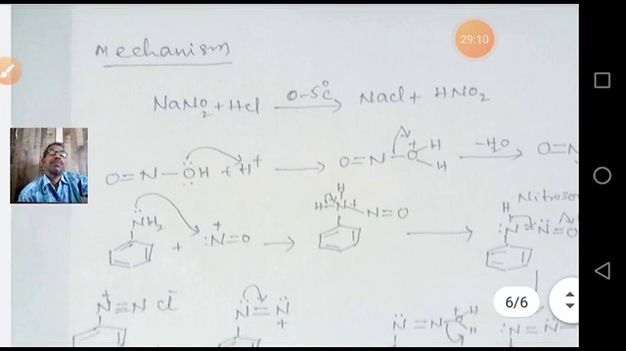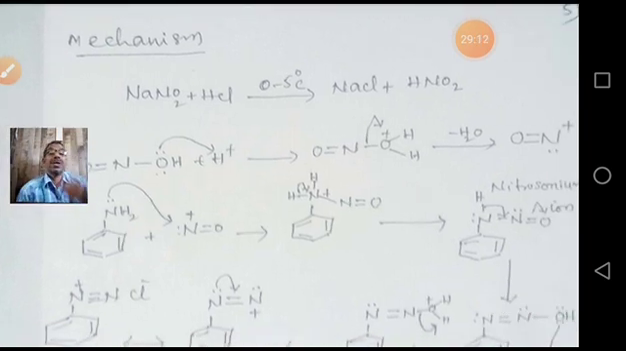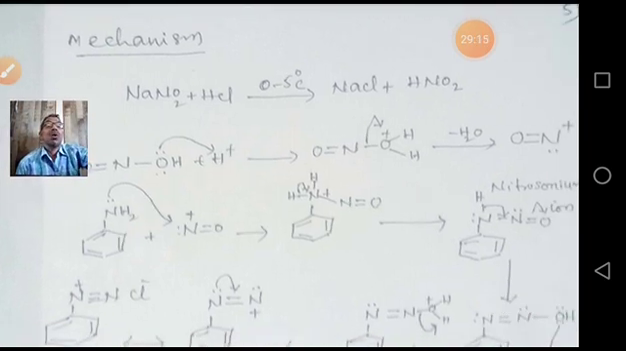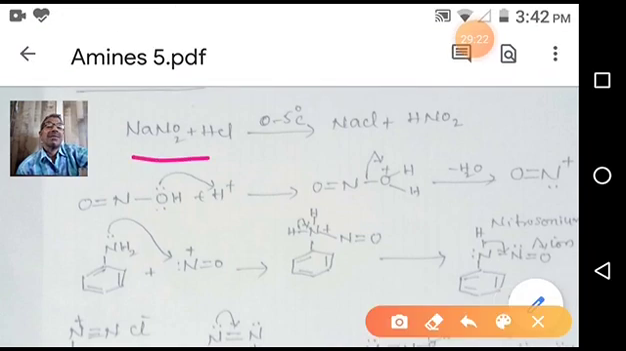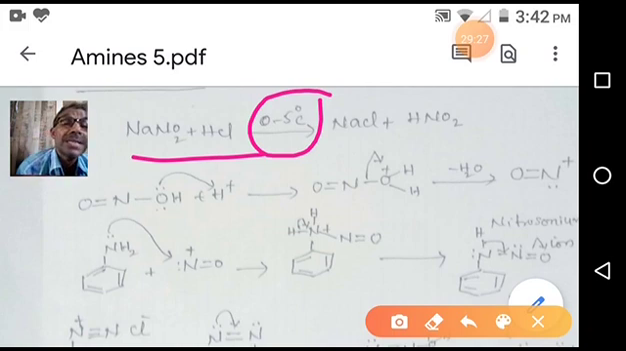This is the mechanism. Sodium nitrite. So how is HNO2 generated? Whenever sodium nitrite is reacted with HCl at 0 to 5 degrees, this is very important. The reaction takes place at lower temperature only. Why? Because nitrous acid is unstable. At higher temperatures, it easily undergoes dissociation. That's why the reaction conditions should be as low as ice, at least 0 to 5 degrees centigrade we have to maintain.